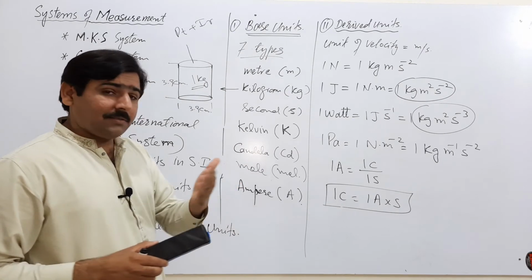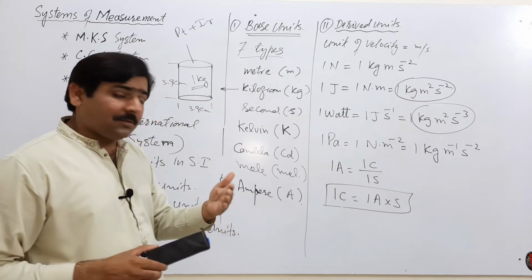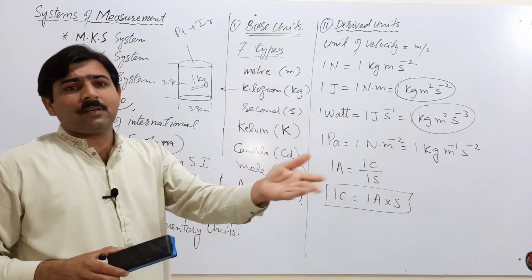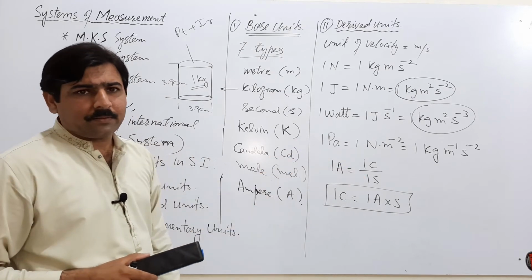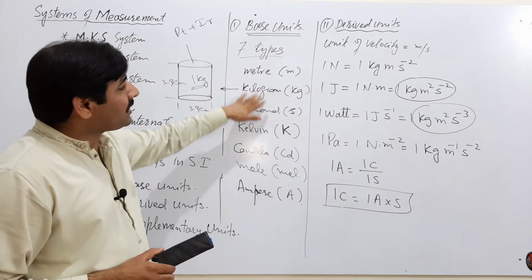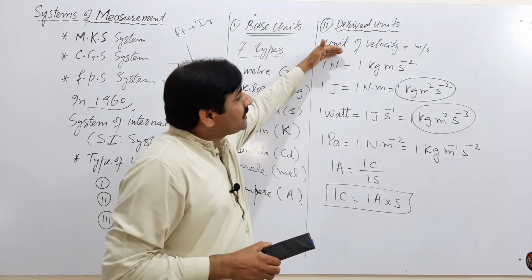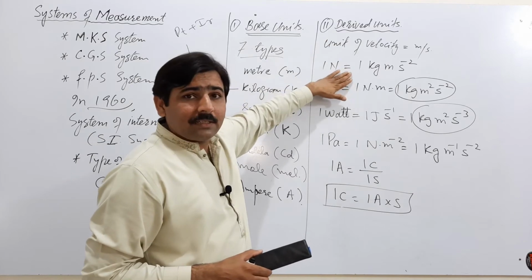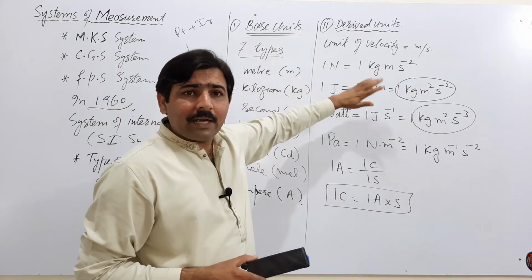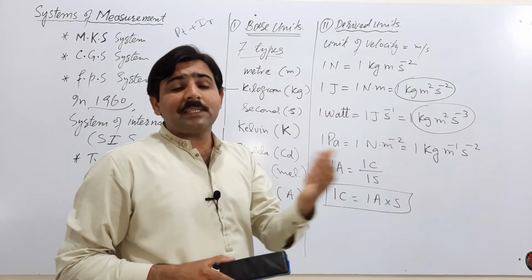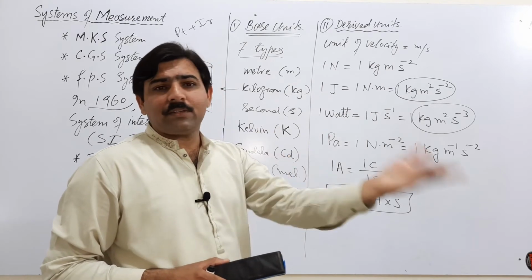Similarly, 1 ampere is equal to the flow of a certain number of electrons in 1 second. We have standards of all the base units. But all the derived units have no standards. These can be derived in the form of other units, these can be defined in the form of other units.